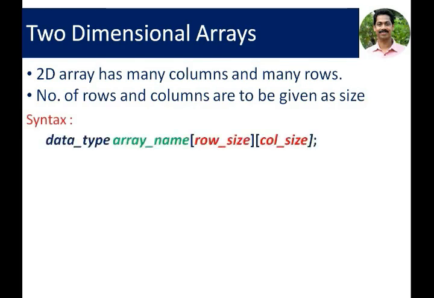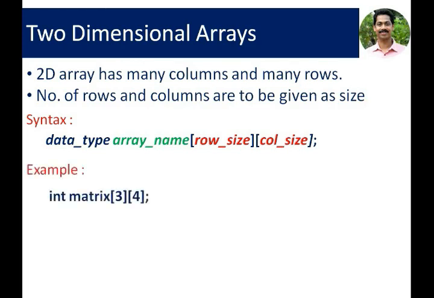Here is the syntax: data type, array name, number of rows, that is row size, number of columns, that is column size. Put a semicolon. This is just a declaration of a two-dimensional array without initialization. You can also give initialization with declaration. It is not mentioned here.